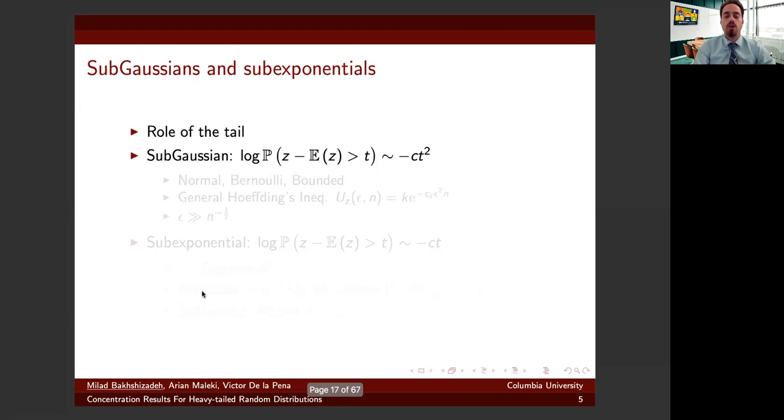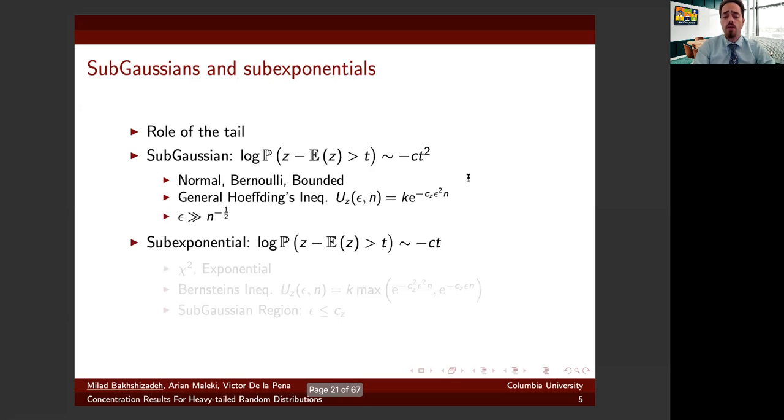The first class is the subGaussian class, for which the log of the tail is a quadratic function. Normal distribution, Bernoulli distribution, and all bounded distributions are members of this class, for which there is a general Hoeffding inequality, which basically says we can take the upper bound as the following. So it's an exponential function depending quadratically on epsilon and linearly on n. If we want to send this upper bound to 0, we have to take epsilon greater than 1 over square root of n.